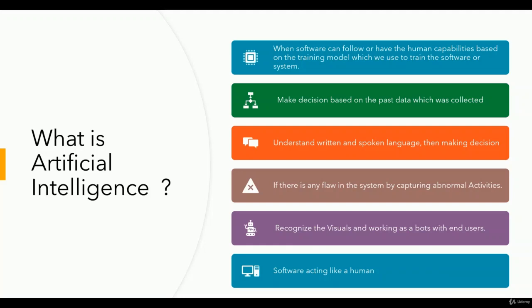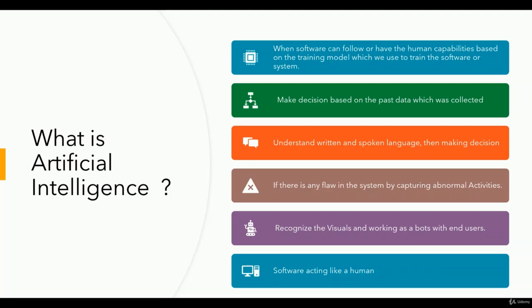The third is understanding written and spoken language and then making the decision. With artificial intelligence, we can use written and spoken language, meaning that when I write in a language, let's say Chinese or French, which I don't know, with AI that language can be easily converted to my preferred language, either English or any other language.